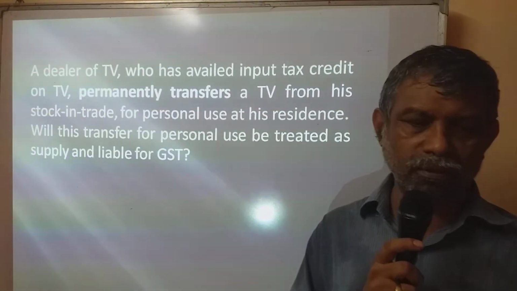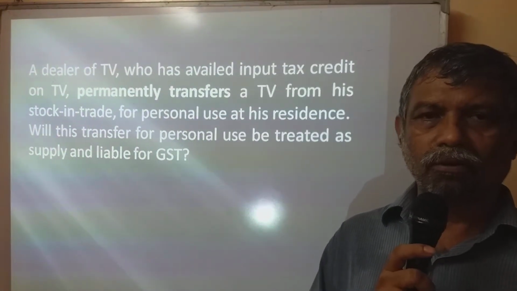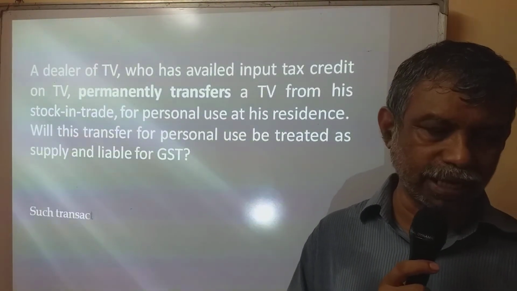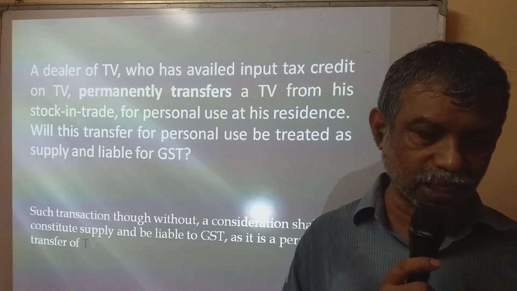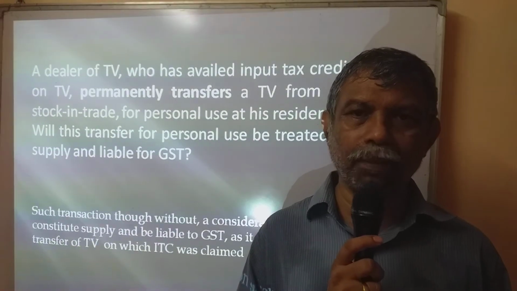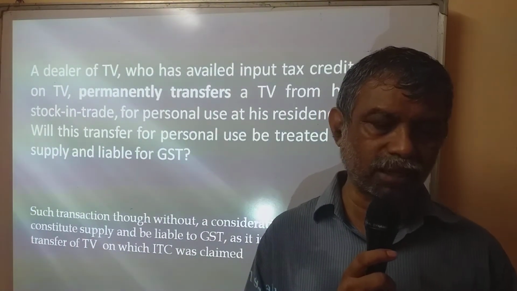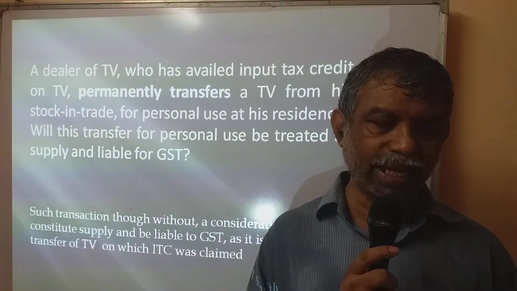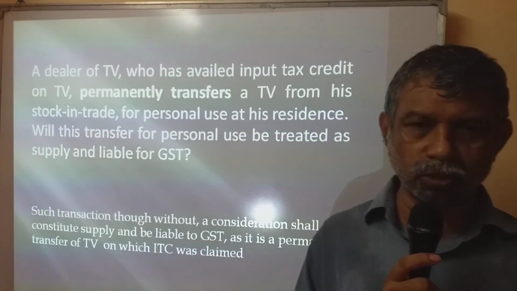Now look at the answer. Such transactions, though without a consideration, shall be considered as supply and be liable to GST, as it is a permanent transfer of TV on which ITC was claimed. Clear? I hope you understood this point.